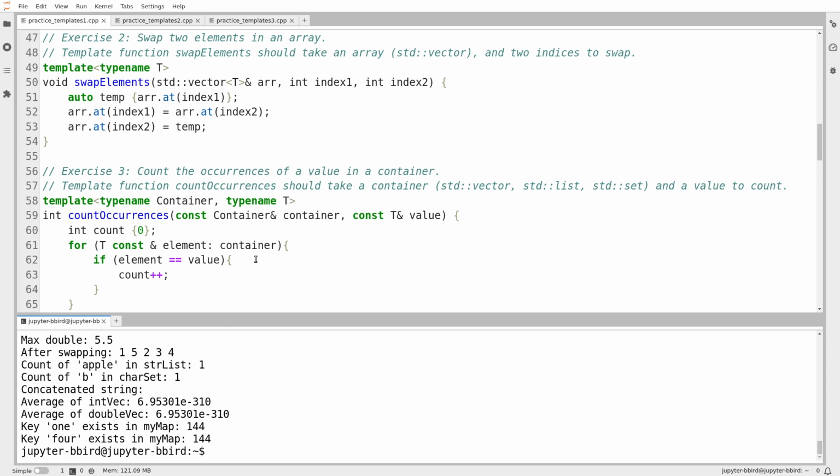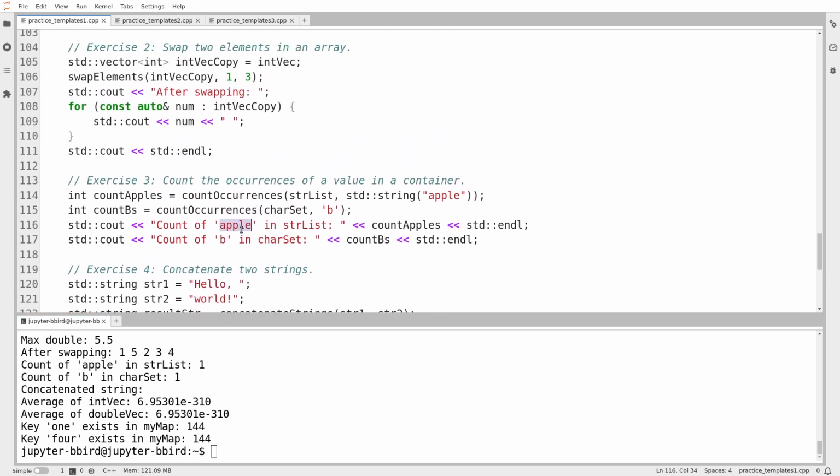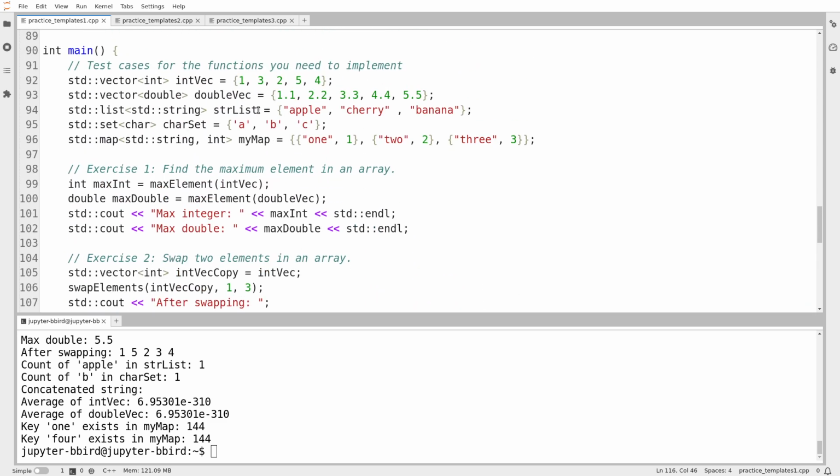we see the number of times that, okay, what are my test cases? I count the number of occurrences of apple in my list of strings. Okay, so that would be 1, okay, there's 1 of them. I count the number of times B occurs in my set of characters. That's fine. I think we do owe it one more test case here. Let's have apple occur twice in the list of strings.